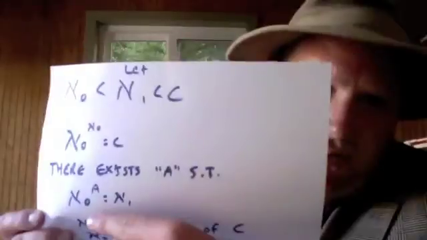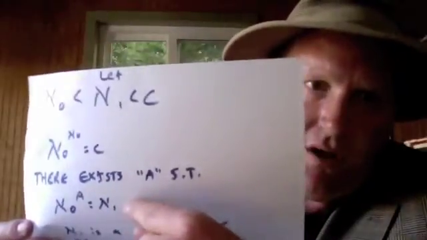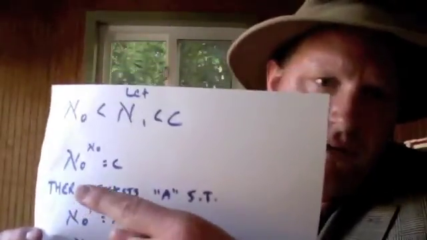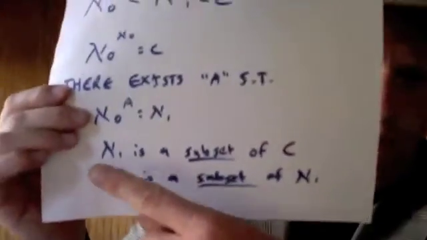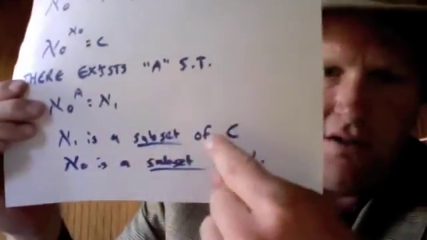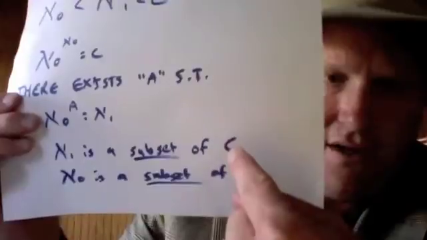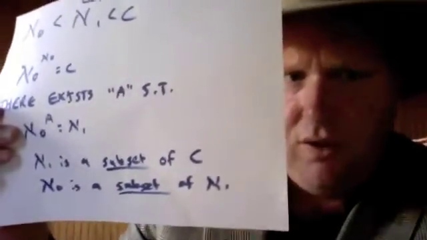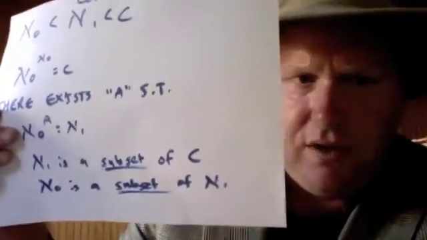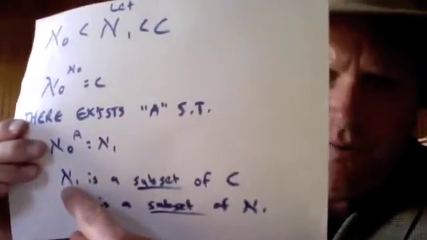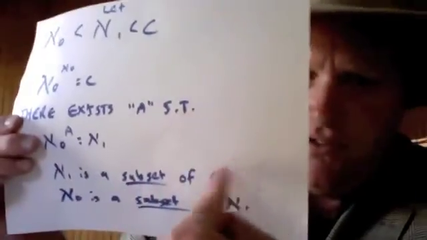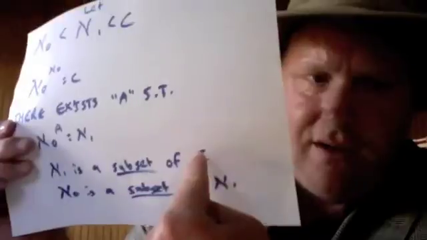So he questions this here, that aleph-not to the power of A is equal to aleph-1. And I'm going to make a case as to why I believe that it does. Let's start off with these two assumptions here that are true regardless of whether CH is true or false. Aleph-1 is a subset of C. Now, if CH is true, then we can construct an aleph-1 here that wouldn't be the aleph-1 of Cantor. We could just construct a set that's a subset of C, call it aleph-1, but really aleph-1 would be C. Okay.